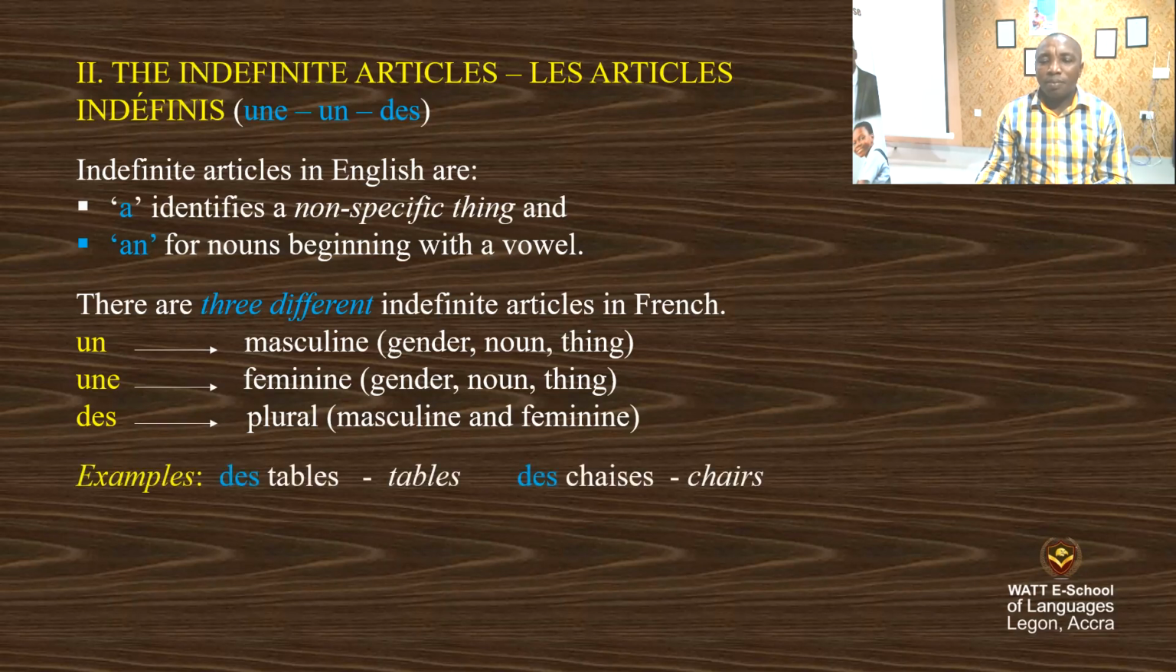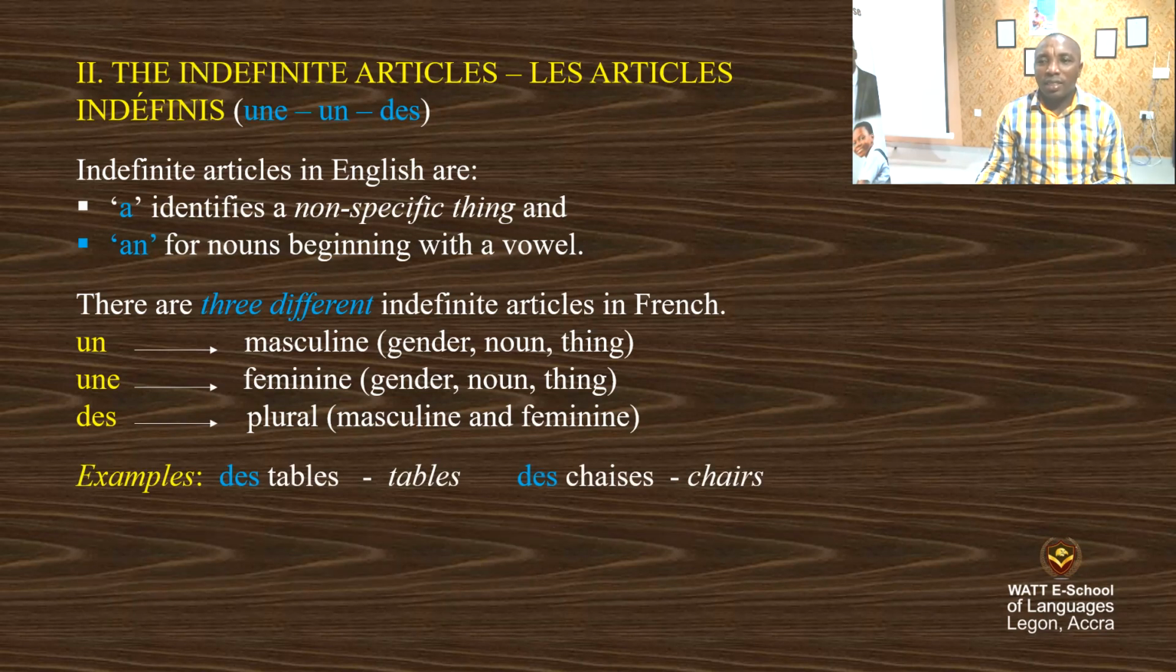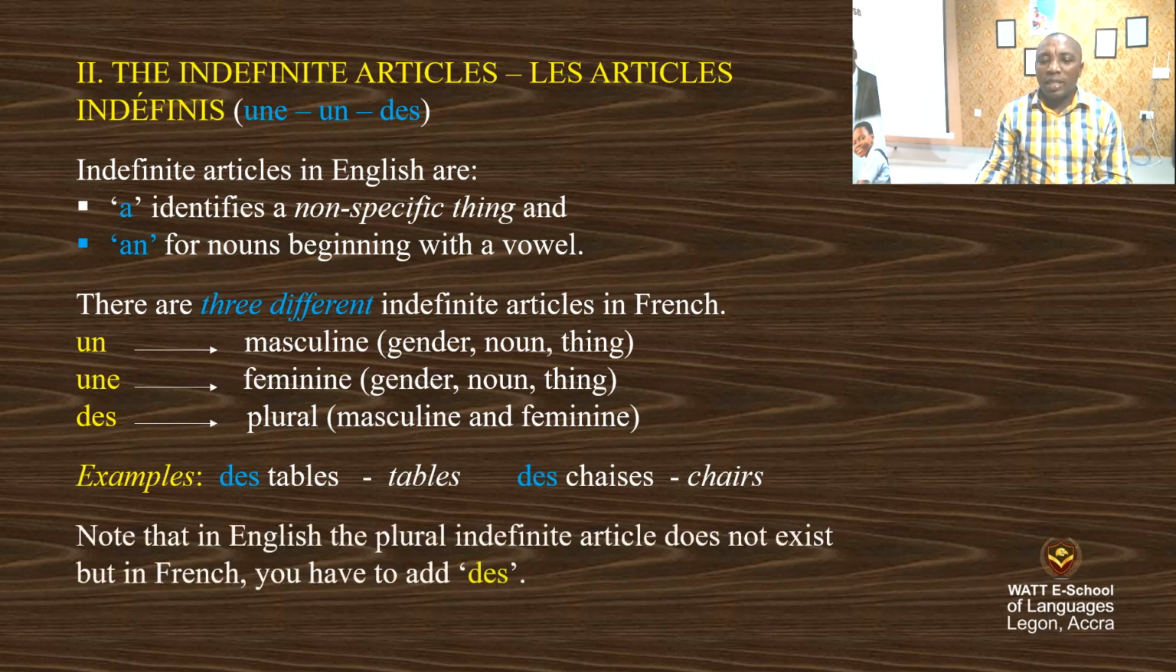Example, des tables, tables, des chaises, chairs. So this is the plural of the indefinite article. Note that in English, the plural indefinite article does not exist. But in French, you have to add des. It means in English, you don't have a plural of the indefinite article, but in French, we have the plural of indefinite articles, which is des, D-E-S.